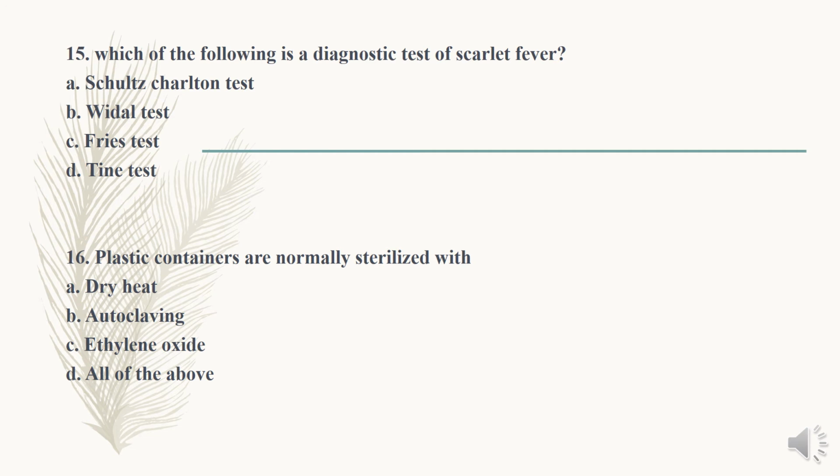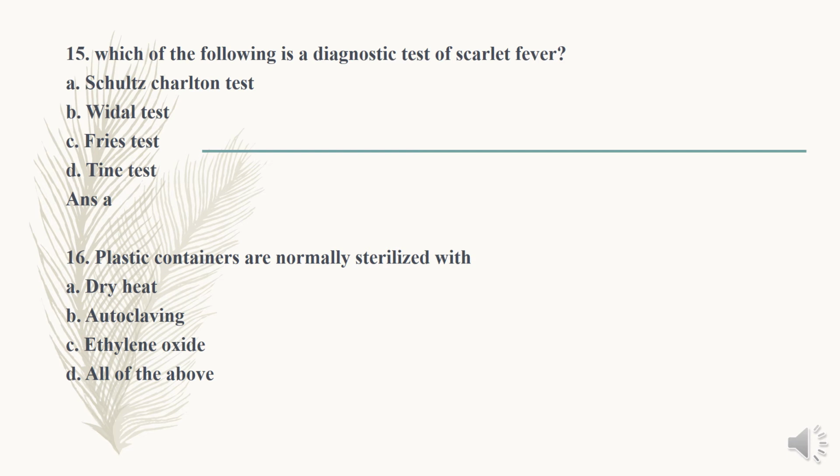The Vidal test is for typhoid, the Frei test is for lymphogranuloma, and the Tyne test is for tuberculosis. In addition to the Dick test, the Schultz-Charlton test is done to diagnose scarlet fever. So the answer is option A, the Schultz-Charlton test, another test done for the diagnosis of scarlet fever.